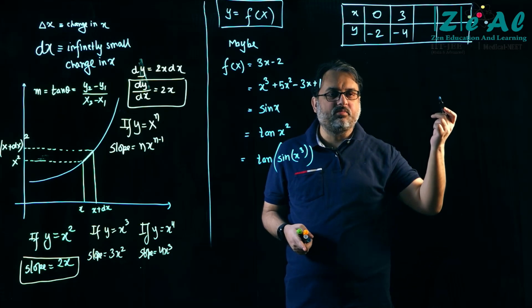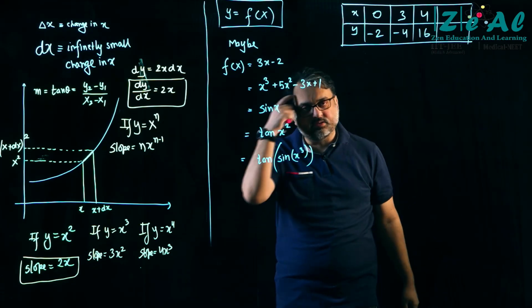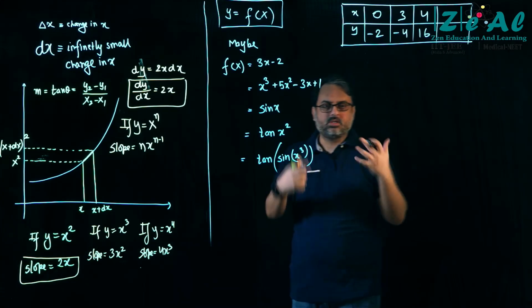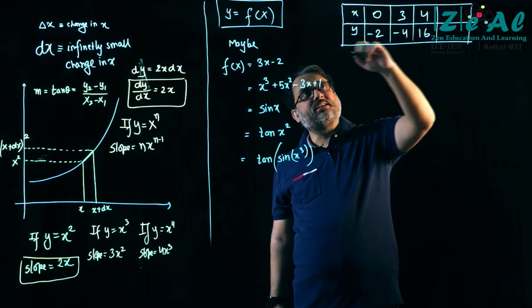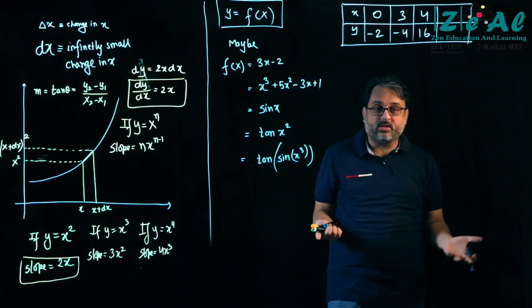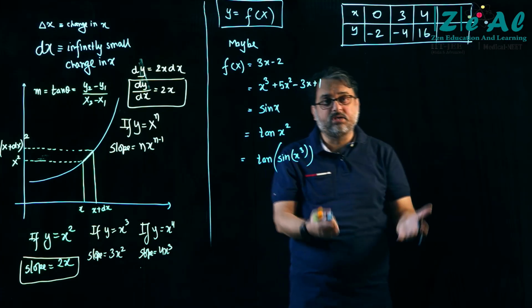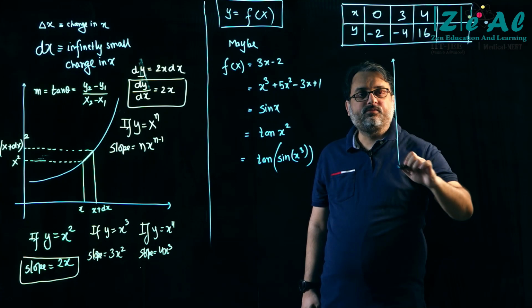I'm just putting random numbers. So we have some sort of a data set. If there is a relationship between y and x, I don't know whether there is. Can I draw a graph for this? Yes, I can draw a graph for this, something like this.